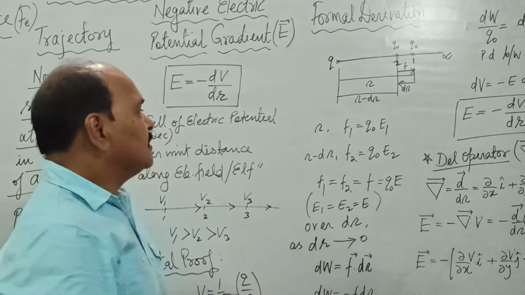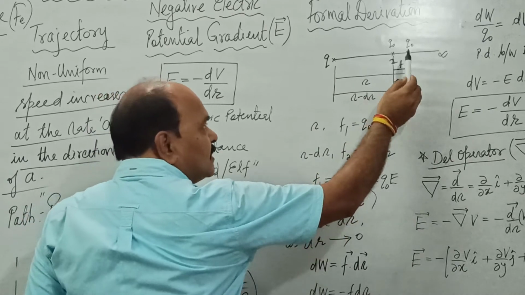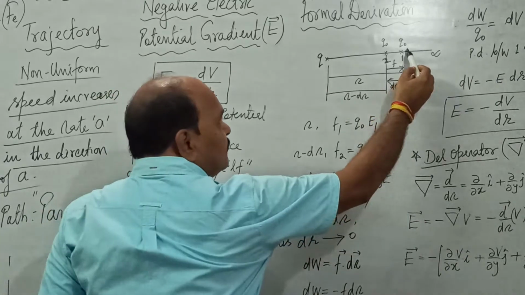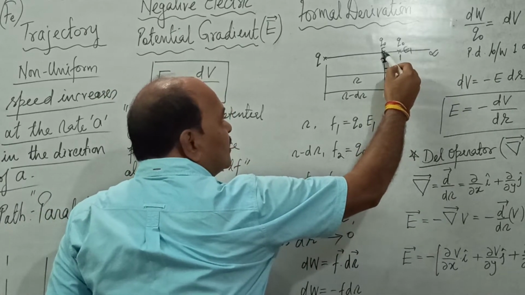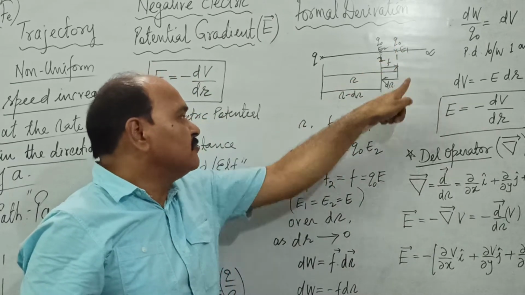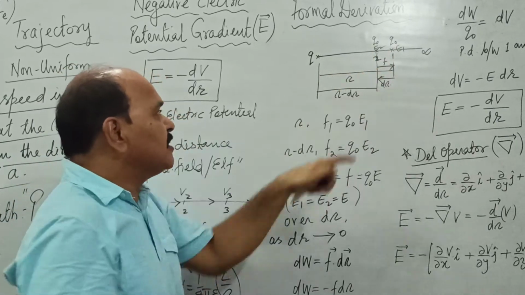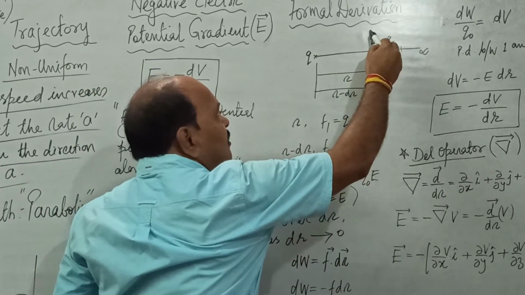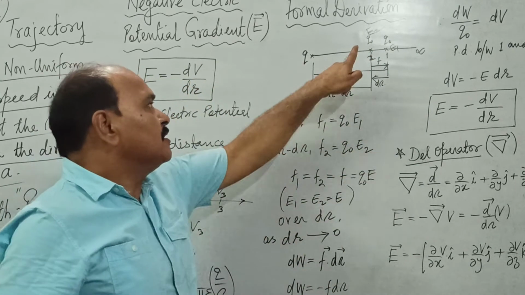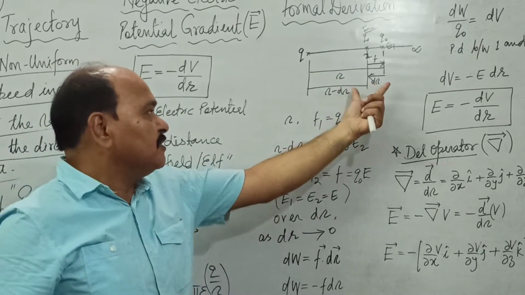Now when this charge Q naught is at a distance R from Q, the force over this charge is what? Q naught into E1. Say E1 is the electric field here and E2 is the electric field here. So when Q naught is here, the force over this Q naught would be charge into electric field intensity, and when the charged particle Q naught reaches point 2, where the electric field is E2, the force will be Q naught into E2, and the separation between them is dr.